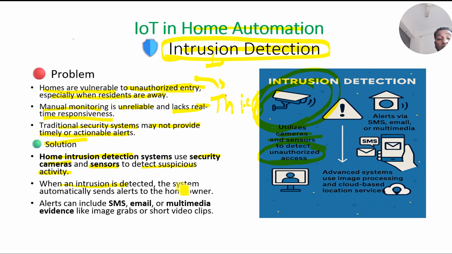When intrusion is detected, the system automatically and immediately sends alerts to the homeowner, in the form of SMS alerts, email alerts, and multimedia evidence like an image or a short video clip, so that we can watch immediately and decide whether the person who entered our home is a thief or one of our relatives or family members. If it is a thief, an unknown person, then we can call the police immediately.